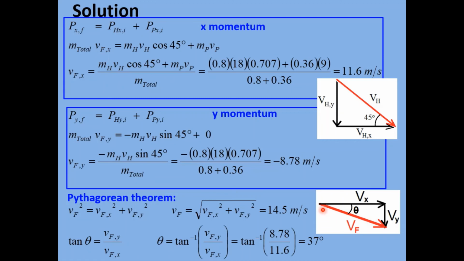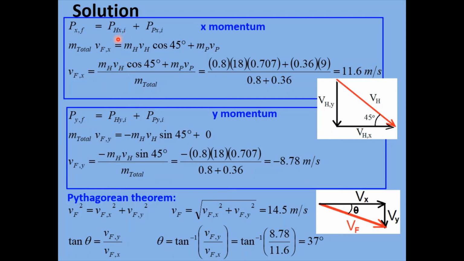All right? The final velocity, you can see it down here in this picture, is this red arrow, but since it's a vector, we can think of its x component as pointing to the right like this, and its y component pointing down. So we are going to find this x component right here. That's v final x, okay?